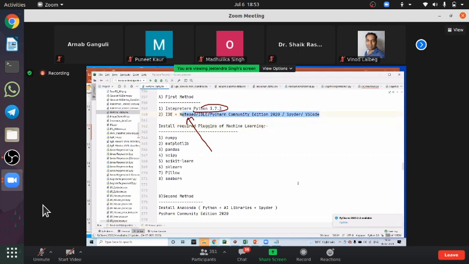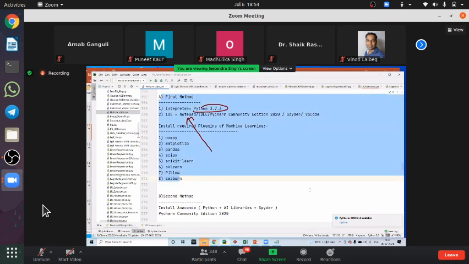After installing this, we need to install all the plugins for machine learning and data science. There are multiple plugins, a few of which I have written, like NumPy, Matplotlib, and Pandas. These are all libraries that we need to install. After all the installation, you can start working on any hands-on implementation.